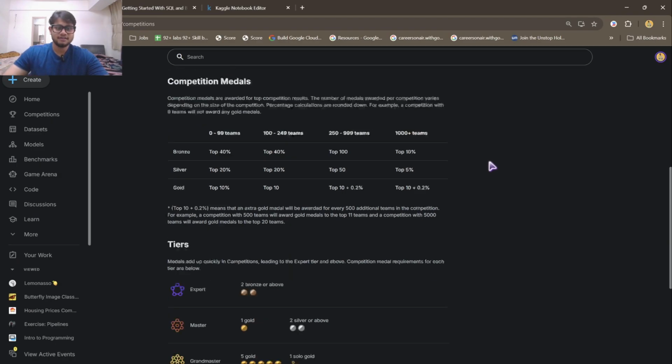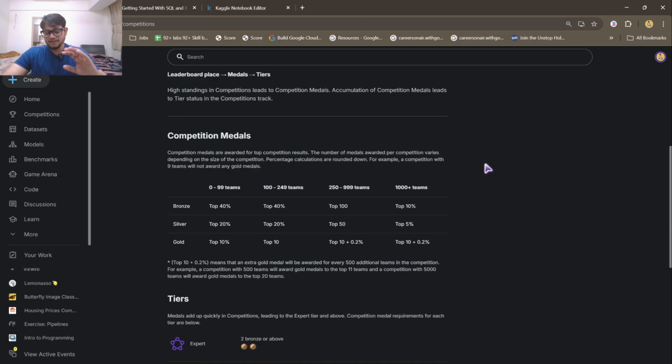Competitions are a little bit tricky, where it will take a lot of time to actually get to a certain point, like expert, master, or grandmaster. We have 3 tiers basically: expert, master, and grandmaster. And if you are literally a grandmaster, then you are like 1 in 100% throughout the world.